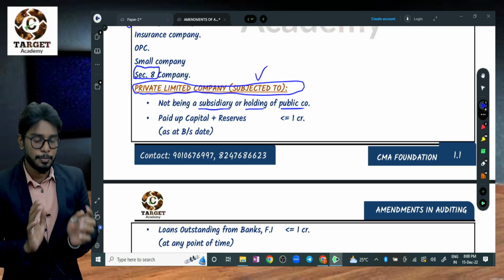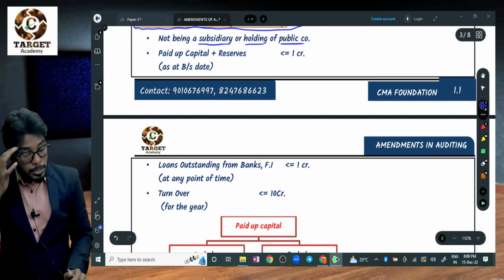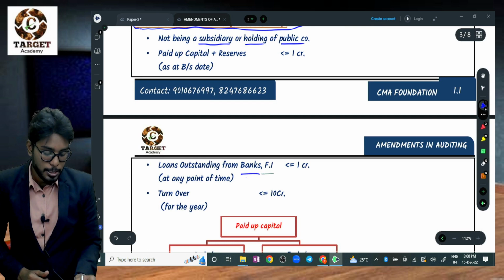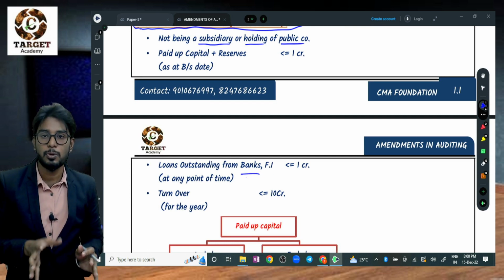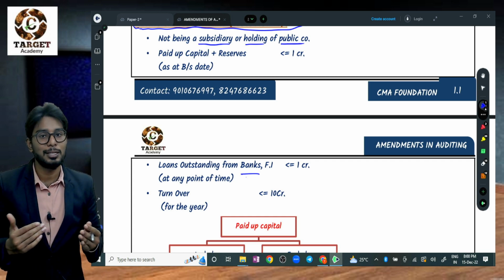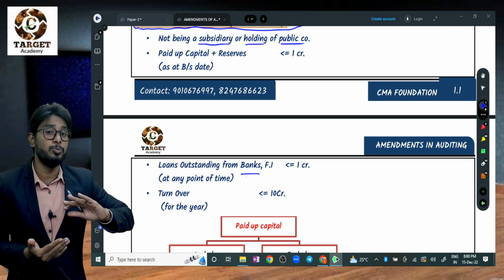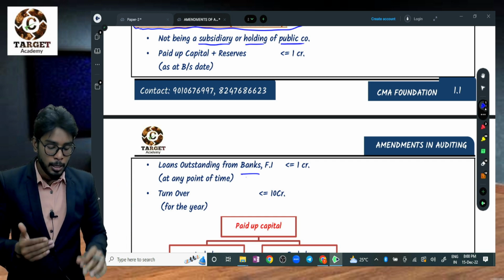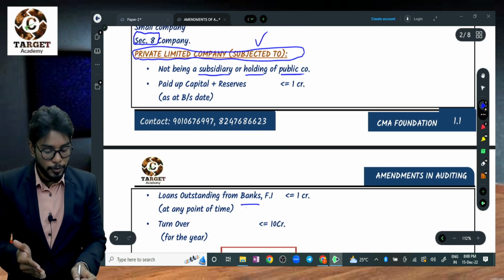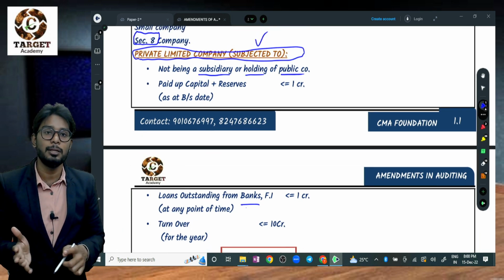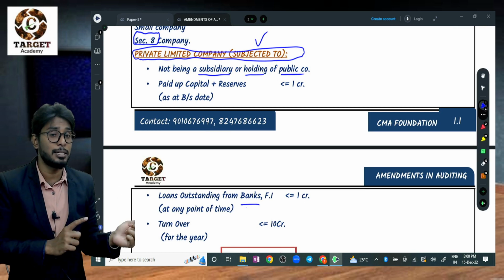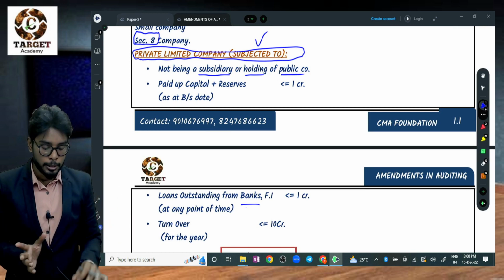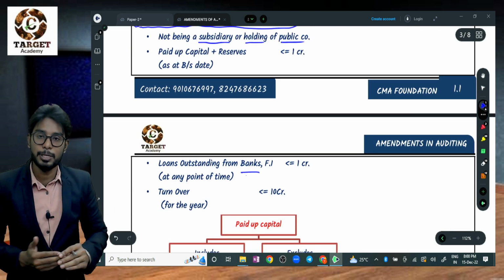It should be less. And loans outstanding from banks and financial institutions at any point of time during the year should be less than or equal to 1 crore. If it is beyond 1 crore, then CARO will be applicable. The private company should satisfy all the conditions, then only CARO will not be applicable. If any of the limits is exceeded, then CARO will be applicable. They should be within all the limits.